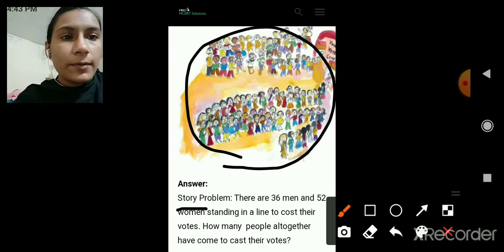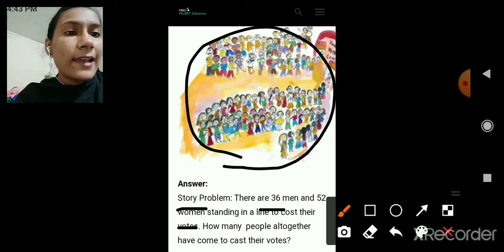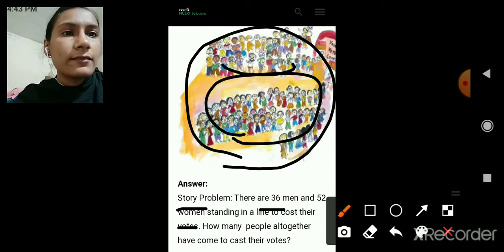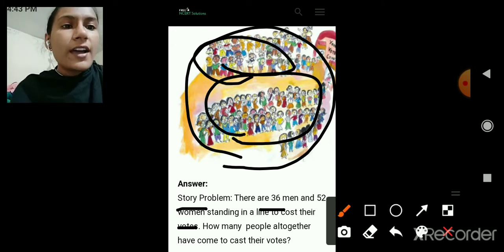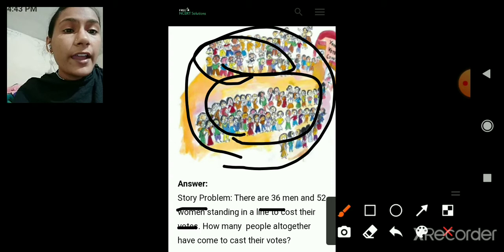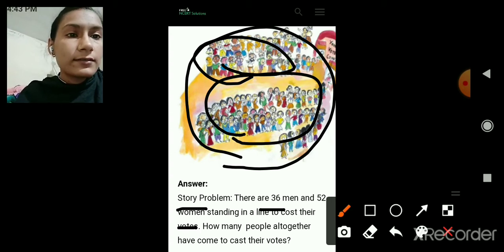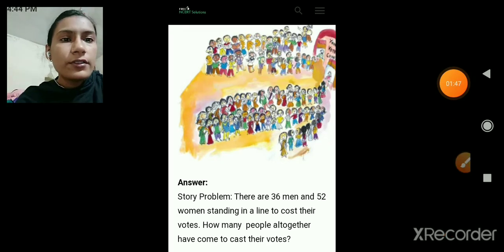So the story problem: there are 36 men and 52 women standing in a line to cast their votes. You can see this line here. So how many people altogether have come to cast their votes? So this is the story problem.